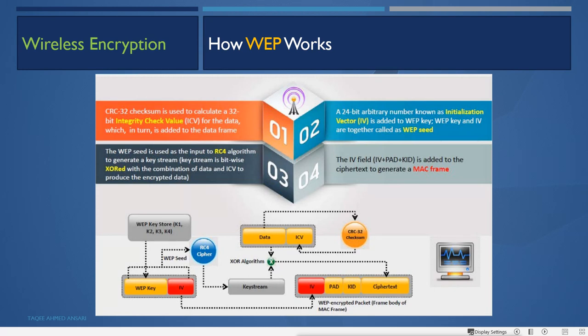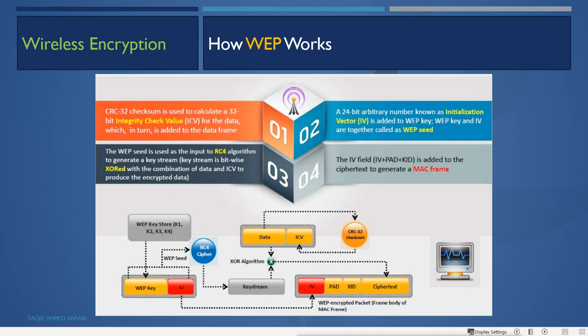So how does this WEP work? So first, CRC32 checksum is used to calculate a 32-bit integrity check value, that is ICV, for the data, which in turn is added to the data frame. So first it checks this integrity data and then it will add it into the data. Next, a 24-bit arbitrary number known as initialization vector is added to the WEP key, and the WEP key and IV are together called the WEP seed.